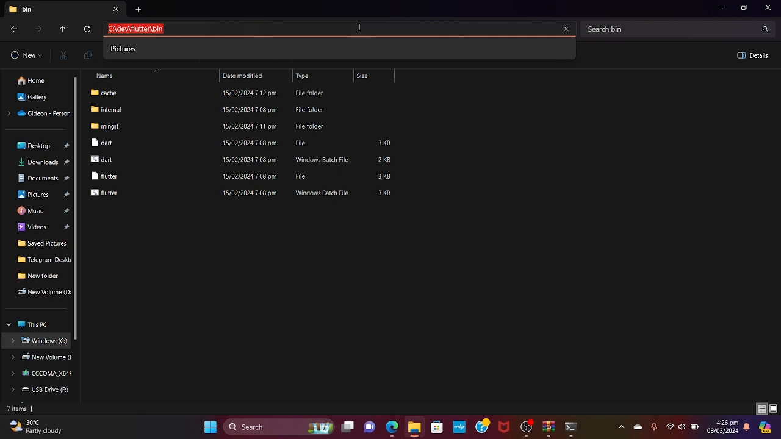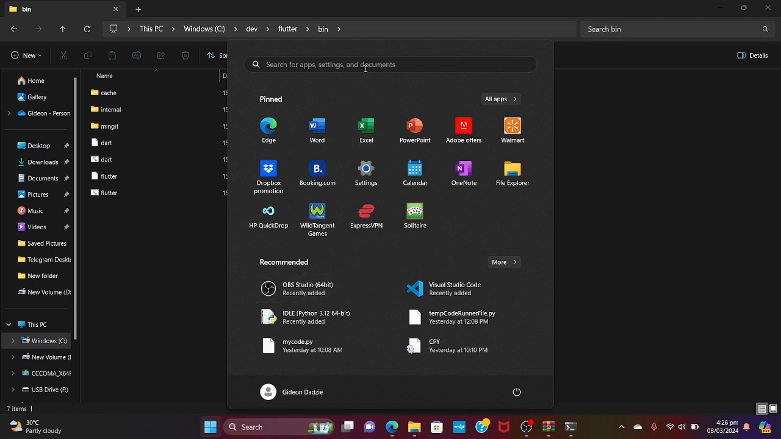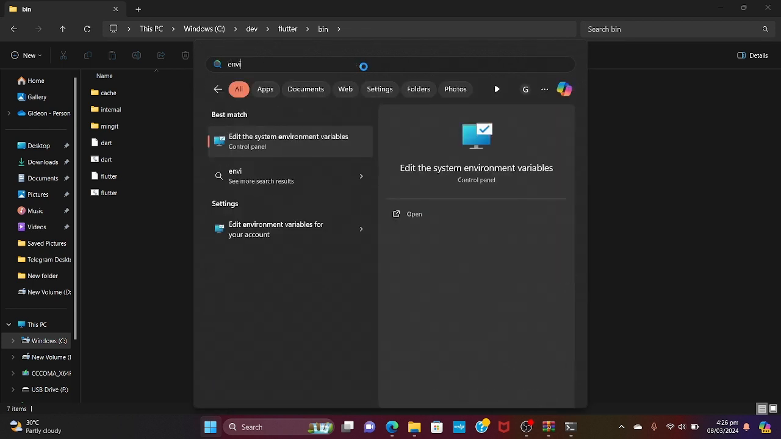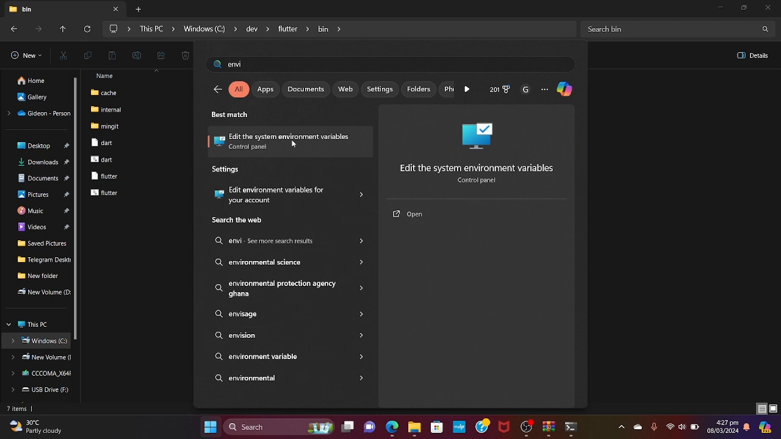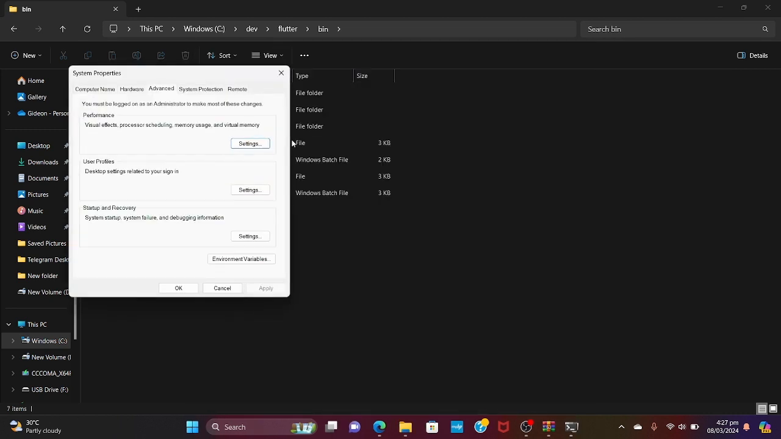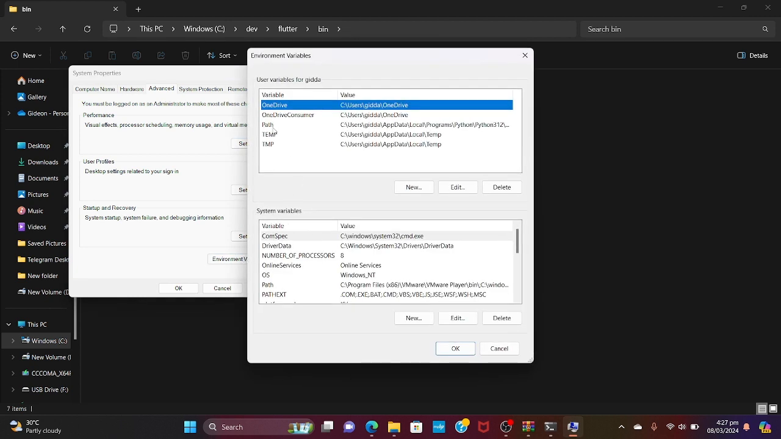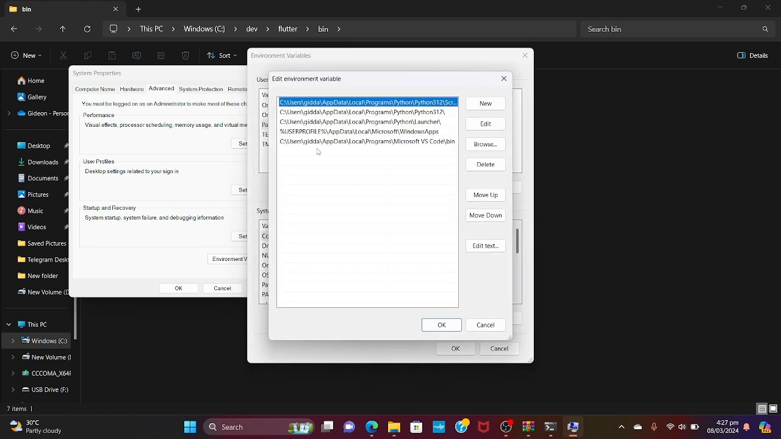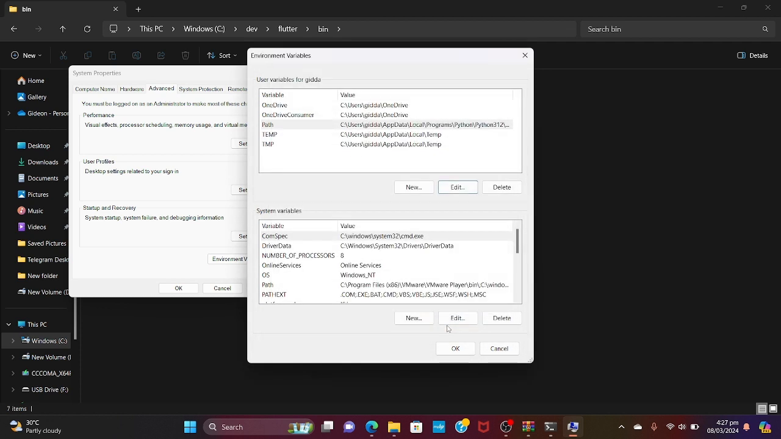So Control C to copy, and then at the start menu you search for environment variables. Edit the system environment variables. You open that, and then you click right here, environment variables, and then this path right here, you click on the path, then you click on edit. Then let's add a new path. Control C to copy, and then paste the path right here,